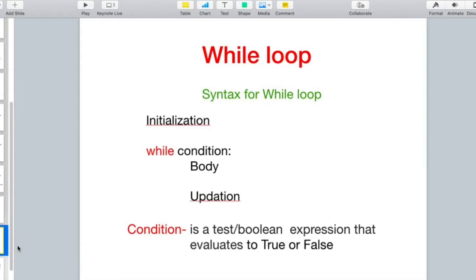Now, the while loop we are going to discuss today. The syntax for the while loop is: initialization, which goes before the while loop body starts. Then we have the condition on the basis of which the decision is taken. While is a keyword, and then goes the body part. If the condition is true, then the body is executed. And within the body, there should be updation. This condition should be a Boolean condition that should evaluate to true or false.